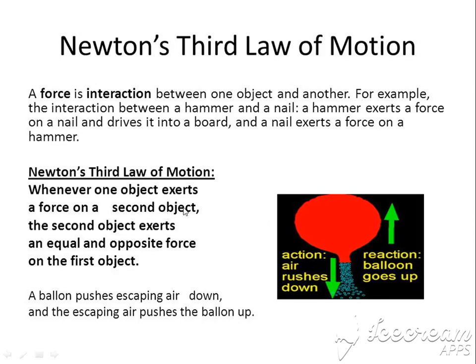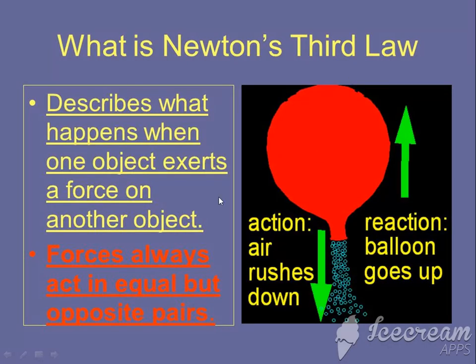For example, let us take this balloon. The air inside it, when it rushes outwards in downward direction, the balloon goes upwards. This is a very common example that you have seen in your daily life also. So, one is action and other is reaction. So, in this case, the action is the air rushing downwards and the reaction would be the balloon going upward. So, this is Newton's third law, that both the forces, that is action and reaction, are always equal, but they are always in opposite direction.